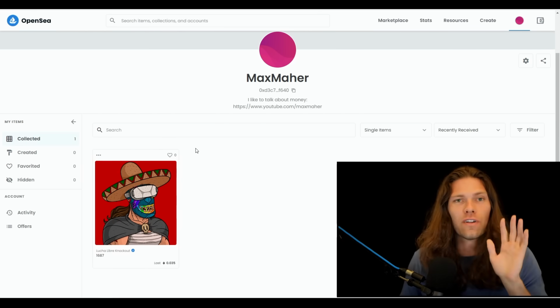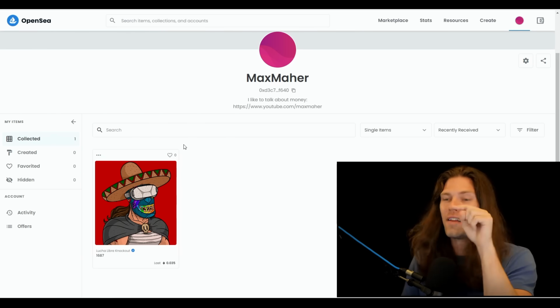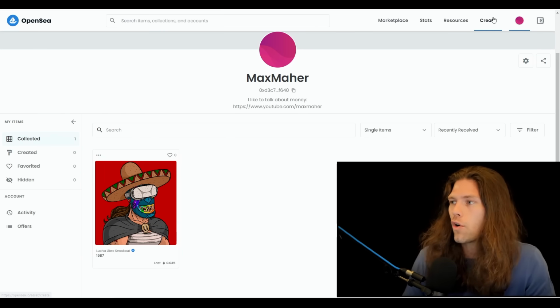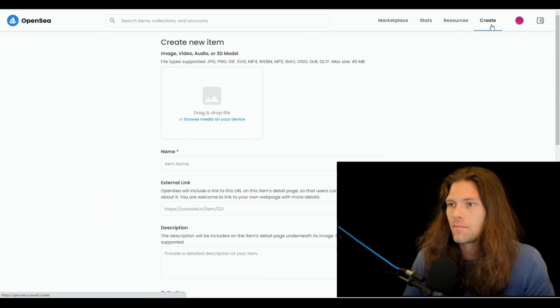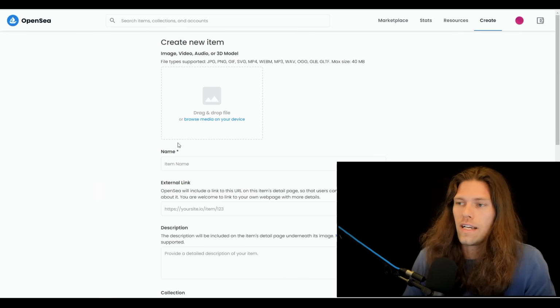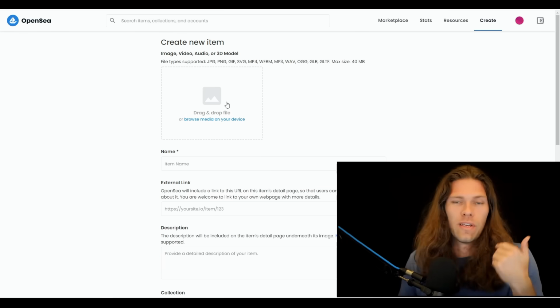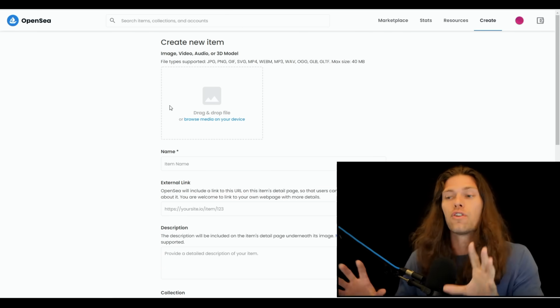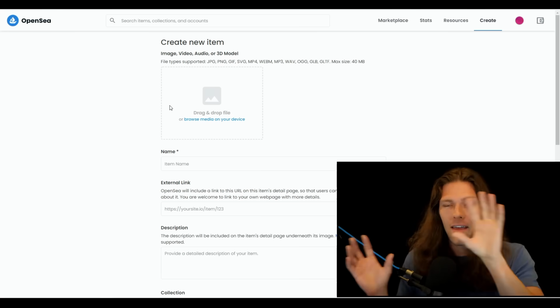And now let's cover how to create an NFT and sell it on this marketplace. So we're going to go to the Create tab up top here. And this is where you can actually upload any kind of file type you want, JPEG, PNG, this could be a video, this could be an audio file, whatever you're trying to mint as an NFT and then sell on